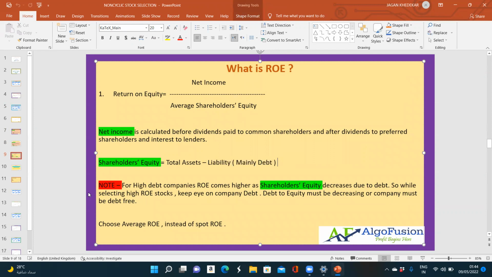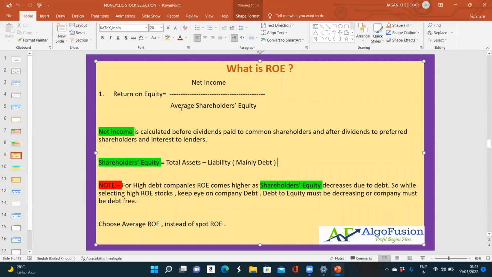One more thing to be noted here: for companies which are taking more debt, meaning the debt is higher, the ROE also comes out higher. So we have to keep an eye on the debt of the company. Why will ROE be more for a high-debt company? Because of this formula: shareholders' equity equals total assets minus debt. So this will be small. Suppose total assets are 100 and debt is 80, then it will come to 20 here.